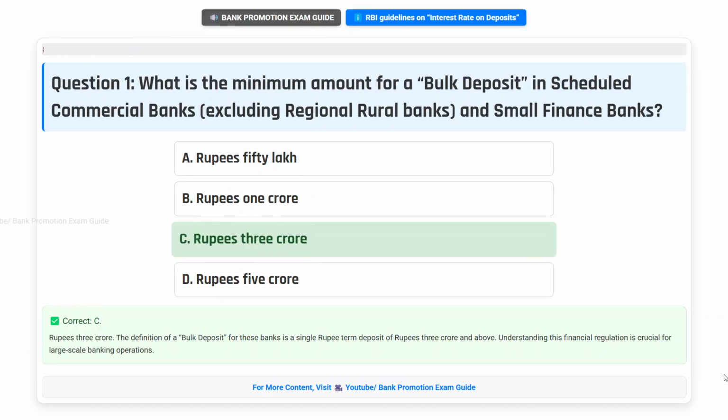Correct answer C. Rupees 3 crore. The definition of a bulk deposit for these banks is a single rupee term deposit of rupees 3 crore and above. Understanding this financial regulation is crucial for large-scale banking operations.